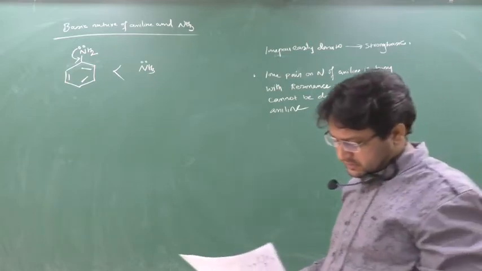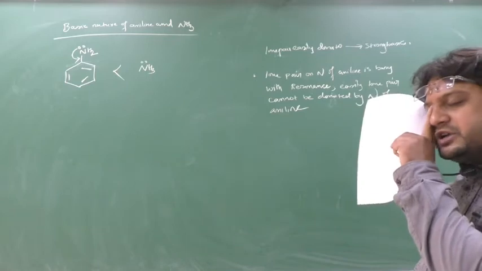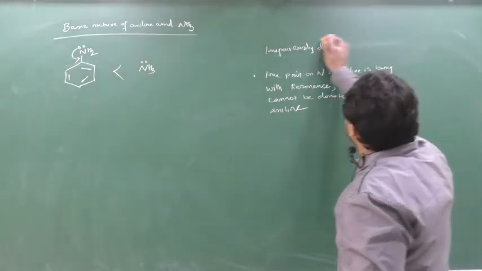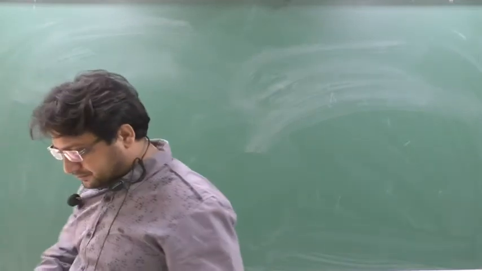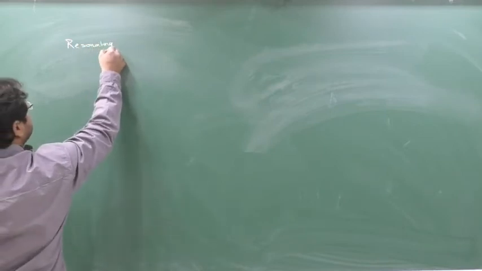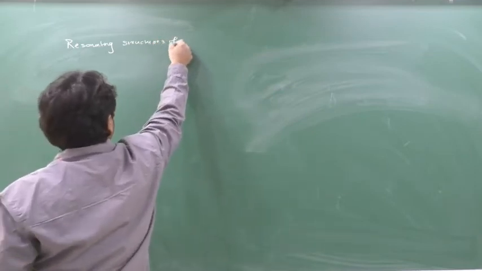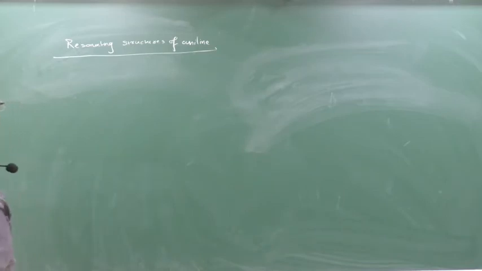Clear? Chalo. So now the next topic is: what are the resonating structures of aniline? Next topic is what, beta? Resonating structures of aniline. Chalo, we'll see this. Clear?